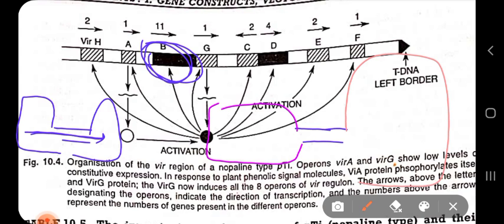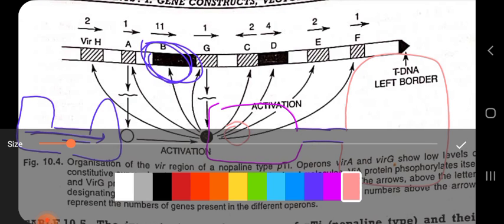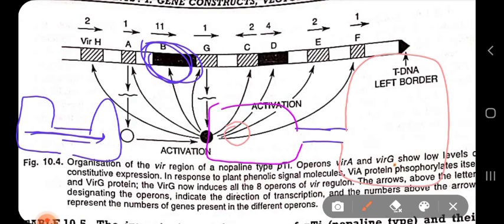So if this is the plant cell, and this is the plasmid of the agrobacterium cell, and this is the tDNA found within the bacterial cell, this tDNA region is cut and transferred through this conjugal tube. This conjugal tube is encoded by the VIRB gene.